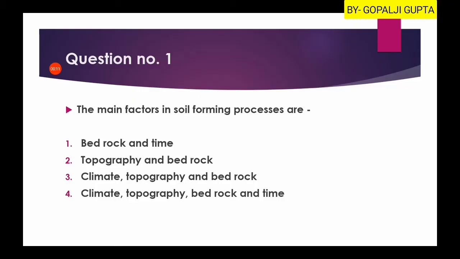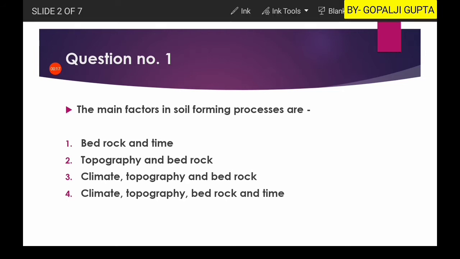First question: the main factors in soil forming processes are. As far as the soil forming process is concerned, several things are involved, like the climate. You have different types of climates, like the glacial climate, the humid climate, tropical climates, and desertic climates. So based on the climates, there are different processes for soil formation.